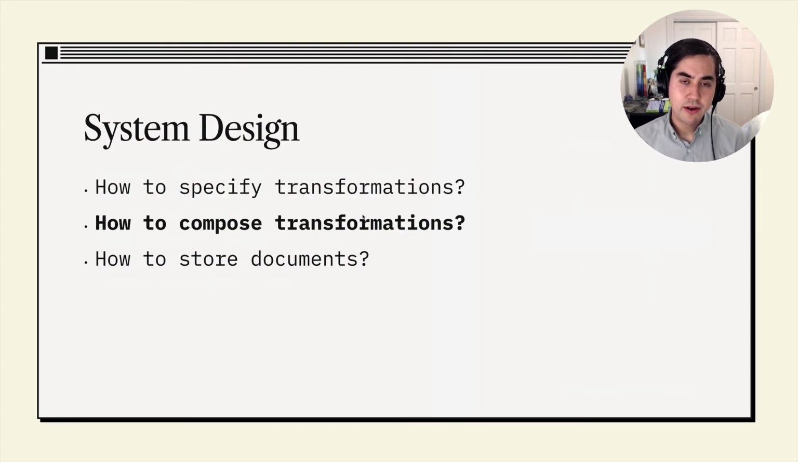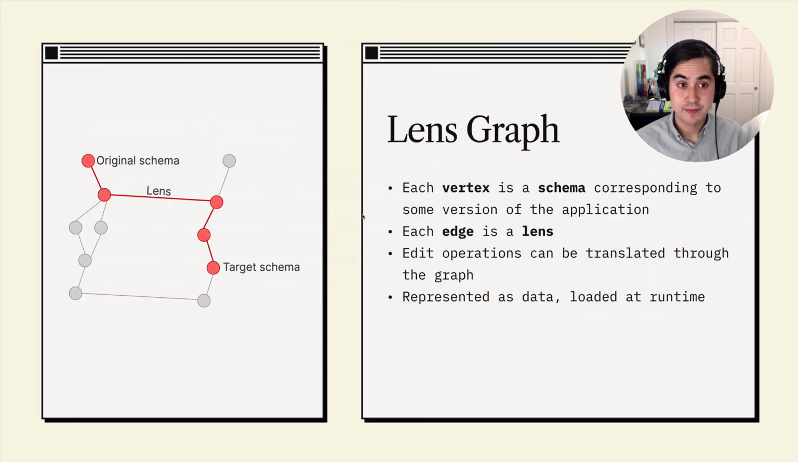A second question is, how do developers compose these transformations when we're dealing with more than 2 schemas at a time? So in the demo so far, we've been talking about upgrading versions of a single application. And in that context, you could imagine having a stack of lenses that get applied between different versions. But we wanted to support other use cases like diverging branches, so we used a more general data structure of a graph. So we have this graph of lenses, and the way it works is that each vertex in the graph represents a schema corresponding to some version of our application, and each edge between 2 schemas is a lens.